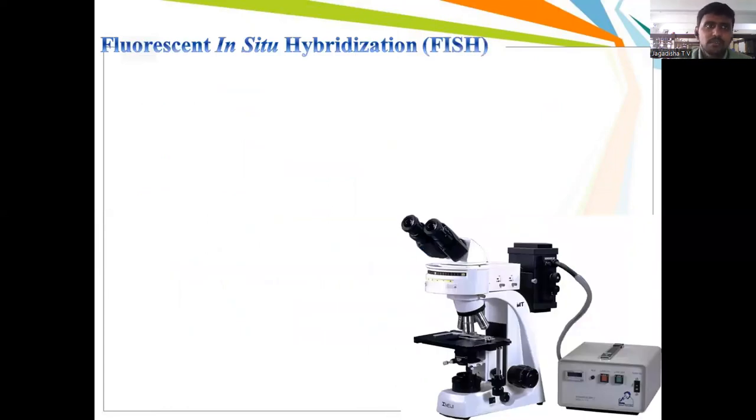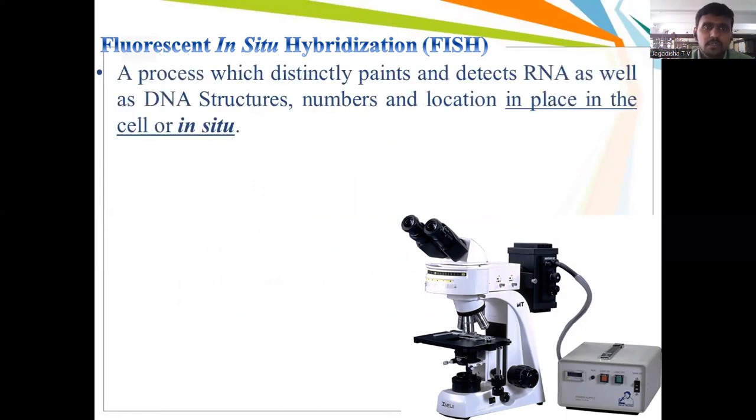So what is fluorescent in situ hybridization? We can call it FISH. It is a process where chromosomes are found and RNA as well as DNA structures, numbers and location are detected in place within cells with the help of in situ hybridization. This uses fluorescent microscopy, where you can capture the cells using fluorescence probes.